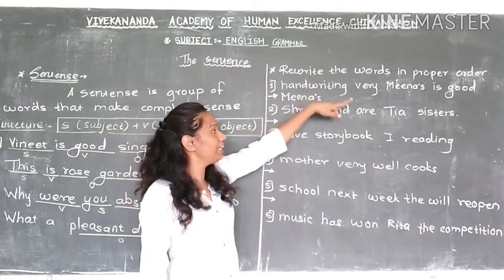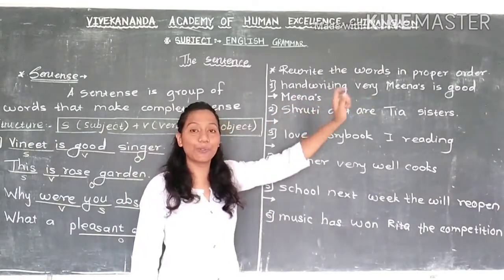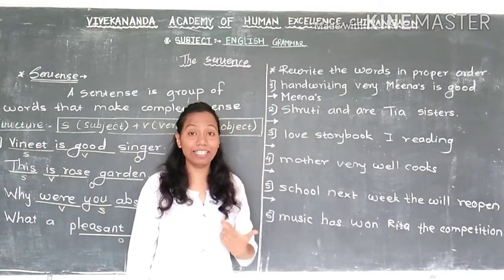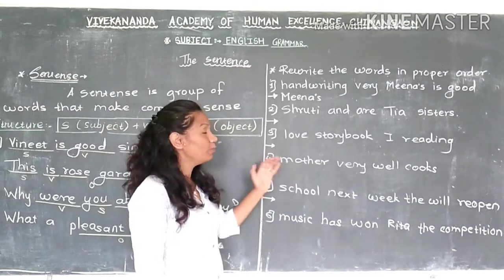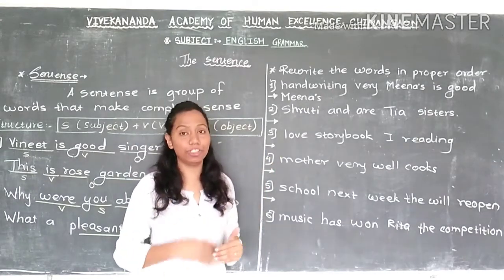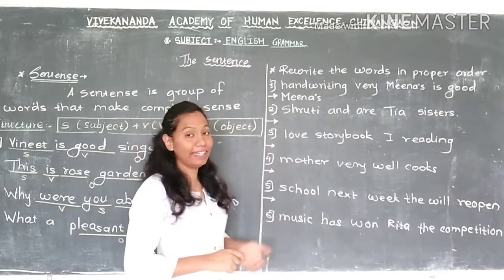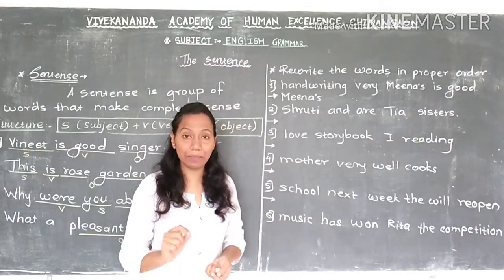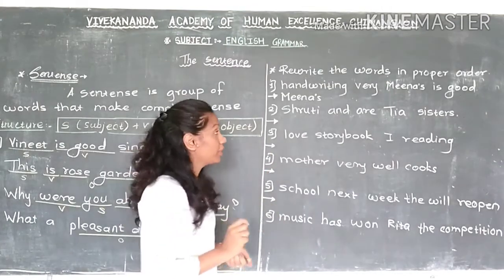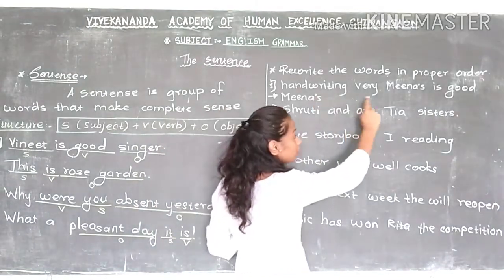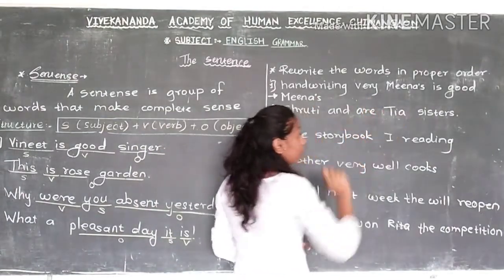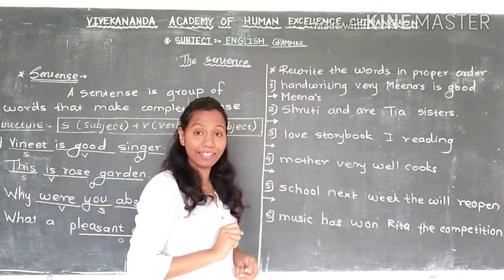First, handwriting very, Meena is good, correct? These are some words. Now you have to arrange them properly. So the sentence always starts with subject. Now which is subject here? Subject means name, Meena, but just only Meena, is this the subject?